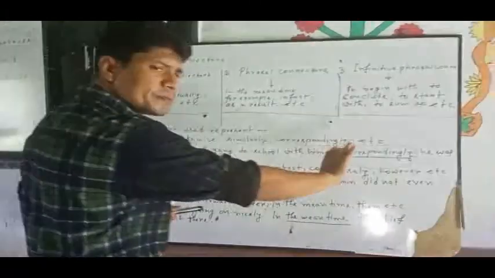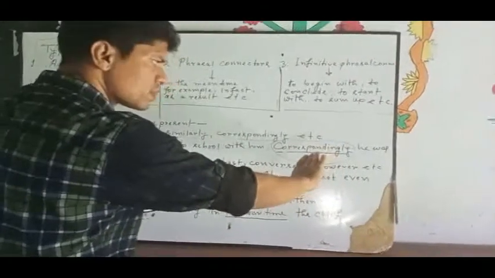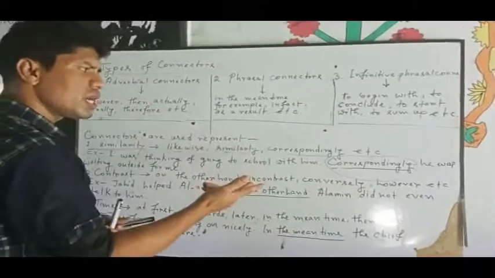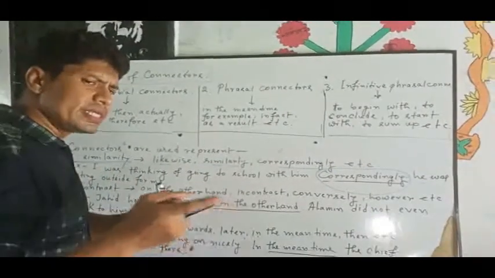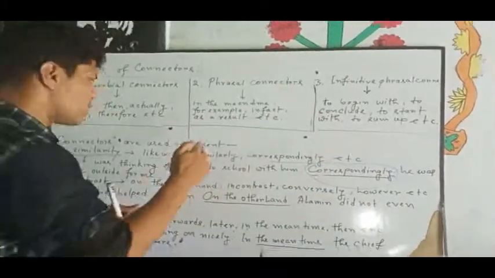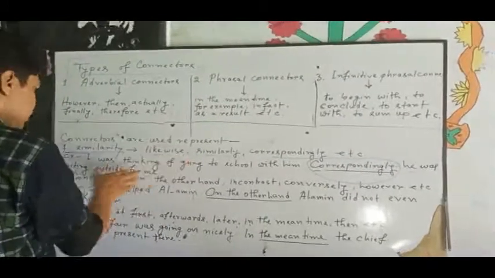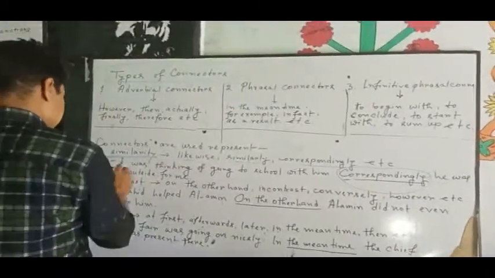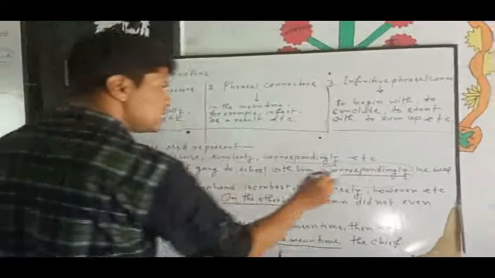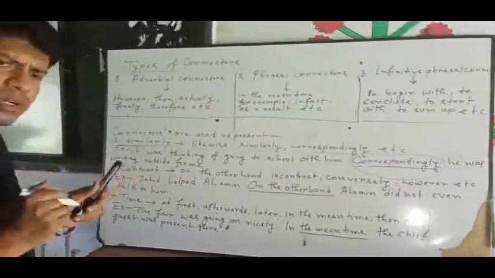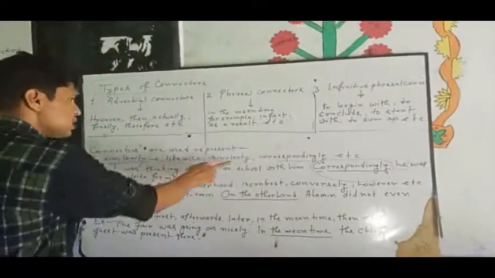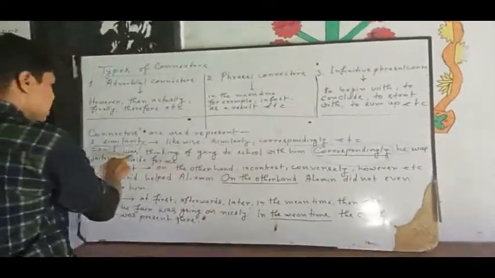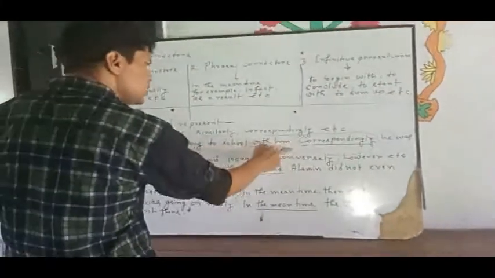The same things are going on here. The two persons are going to do the same action, so there is a similarity. Two persons: first is I, a person, and secondly you see he. So they have a common goal or common destination. Actually, what did I say here? I was thinking of going to school with him.